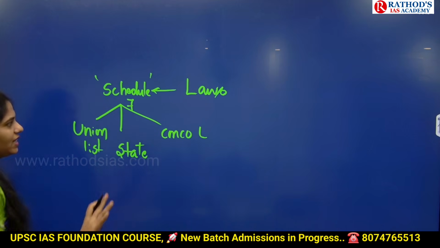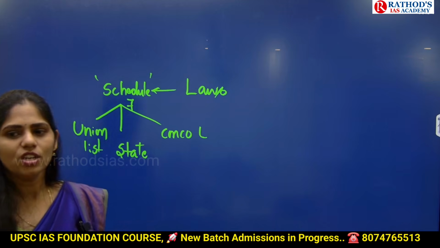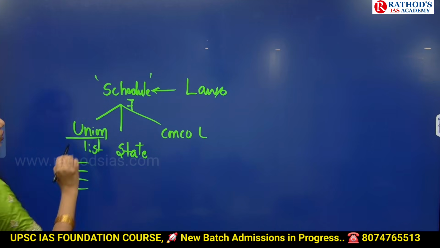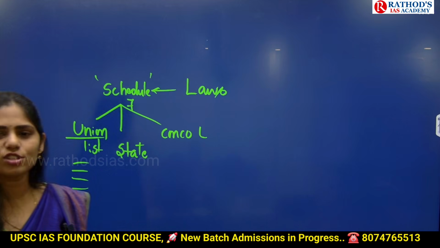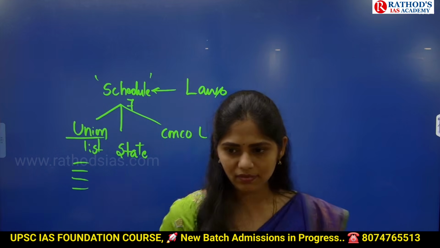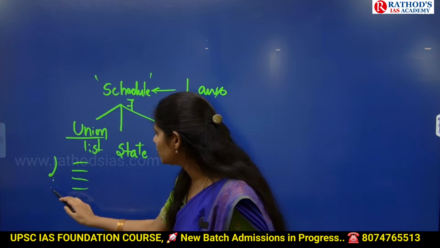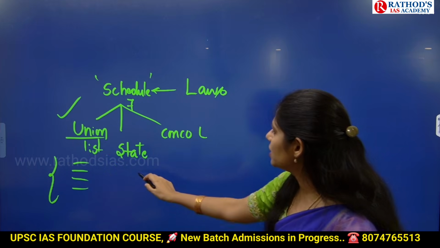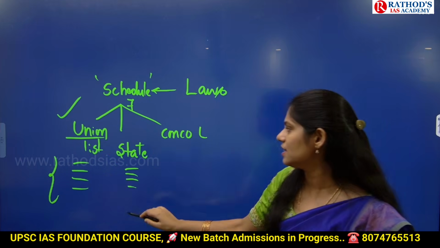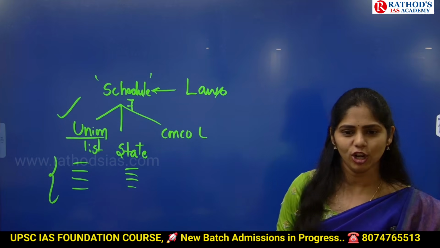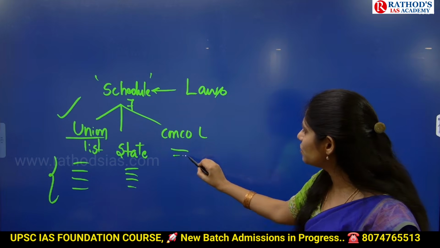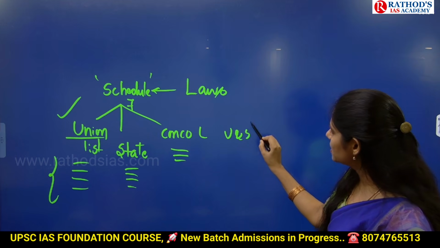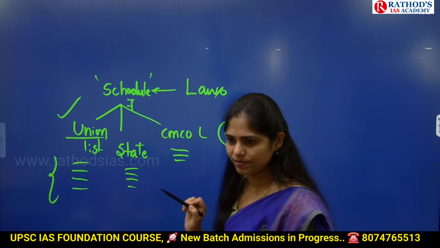So we have 3 lists under this Schedule 7. Whatever the subjects under the union list, the union government, that is the central government, has to make laws on it. What are the subjects in the state list? State government will make laws on it. And what are the subjects in the concurrent list? Both union and state can make laws.